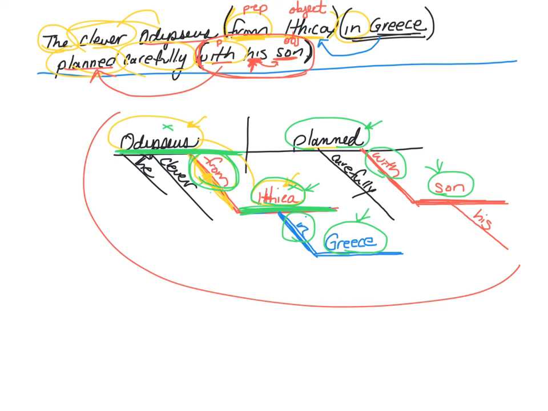with this relationship, "from." So a prepositional phrase is always going to stay together on that angle bracket because we're not talking about Ithaca. We're not talking about Greece. We're talking about how Ithaca and Greece have a relationship with something else in the sentence. So that is your down and dirty with prepositional phrases. Make sure the noun always goes on that flat line and go give this chapter a try. See how you do.